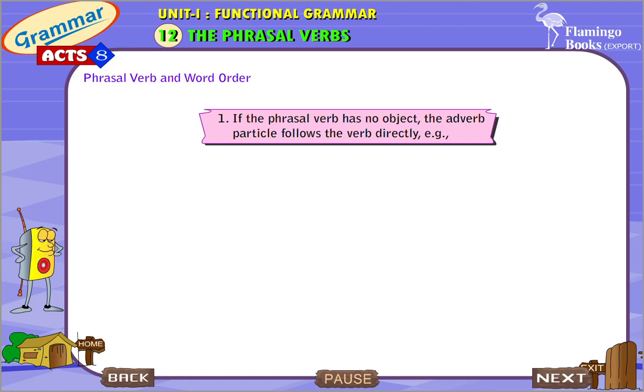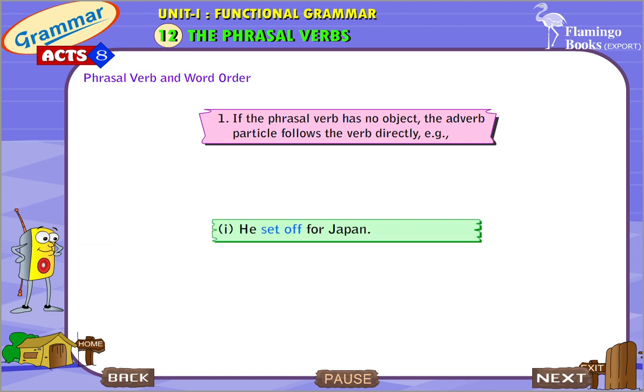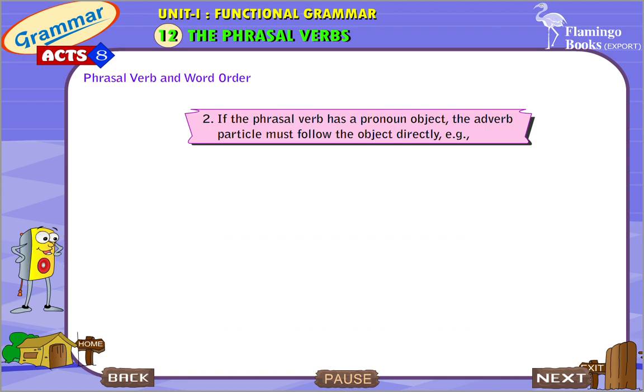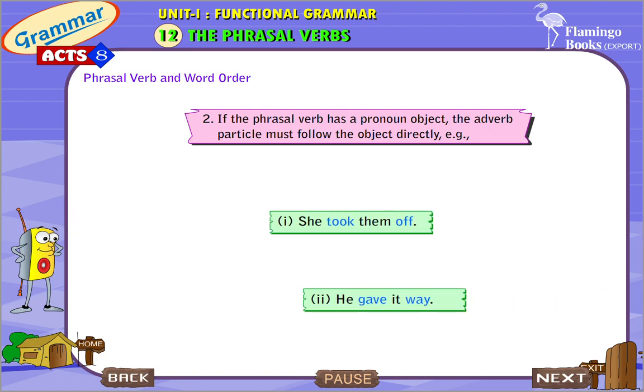Phrasal verb and word order. If the phrasal verb has no object, the adverb particle follows the verb directly. Example: he set off for Japan. Students ran away to the mountain. If the phrasal verb has a pronoun object, the adverb particle must follow the object directly. Example: she took them off. He gave it away.